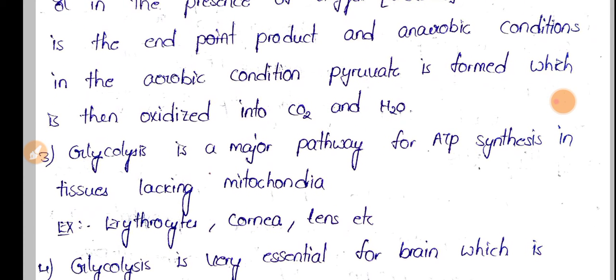And glycolysis is a major pathway for ATP synthesis in tissues lacking mitochondria. So in tissues where mitochondria are not present, ATP synthesis is majorly carried out by glycolysis. What are such mitochondria-absent tissues? Erythrocytes, that means blood cells, the cornea, and the lens, which are present in the eyes.